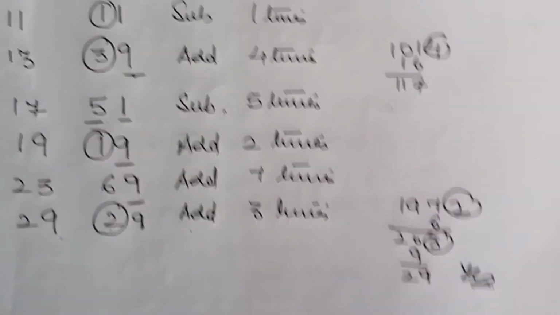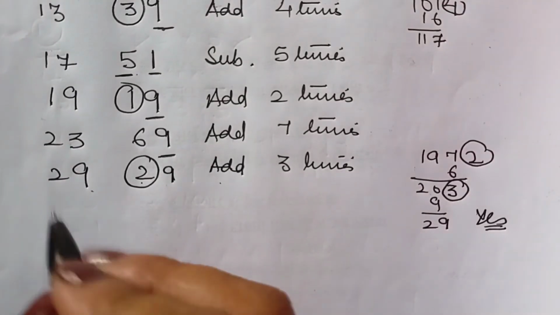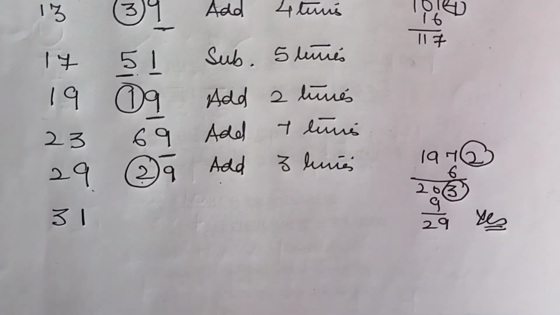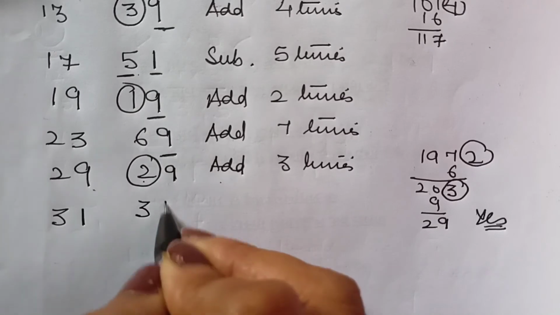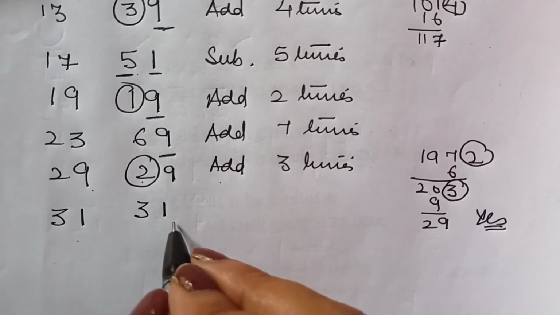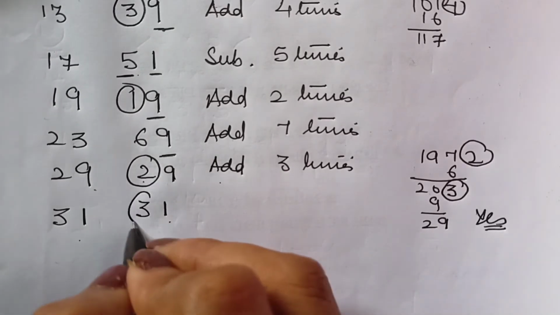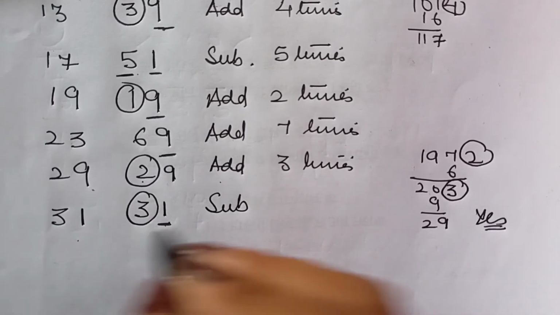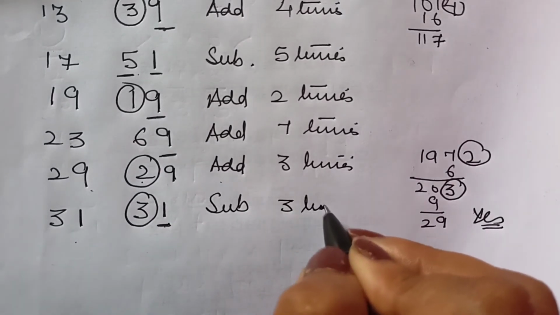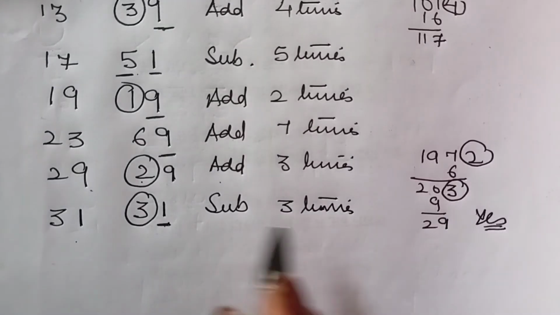And for 31, again come to the table. You will derive it with me for 31. It's already a multiple of 31, which is ending in 1. So simply, firstly you have to subtract because 1 is at the end. And how many times? You have to subtract 3 times.